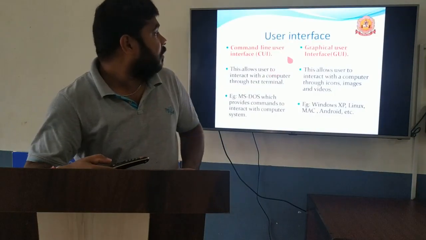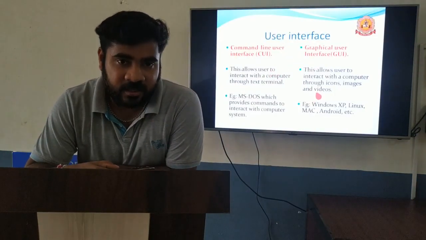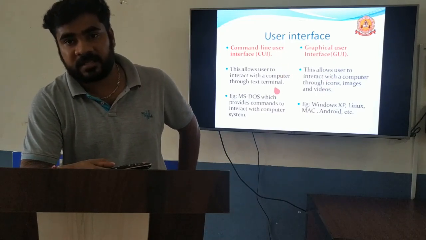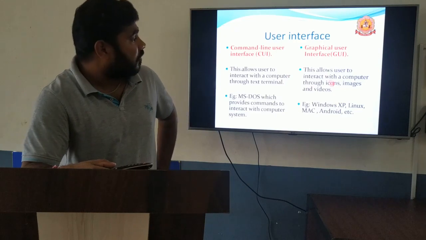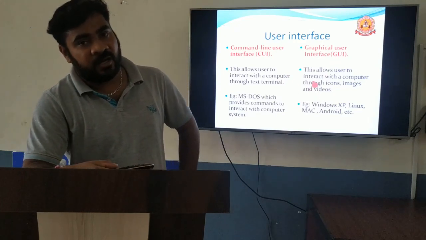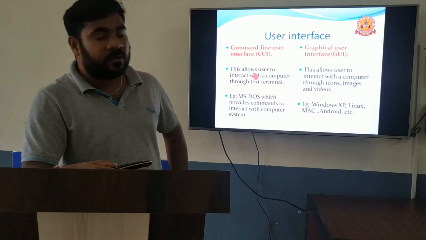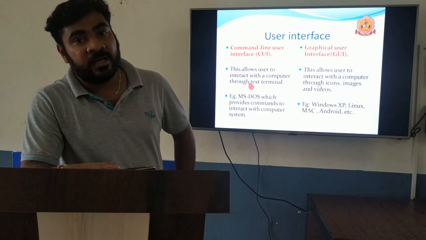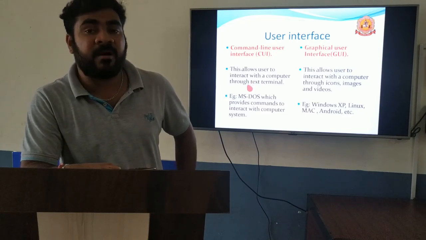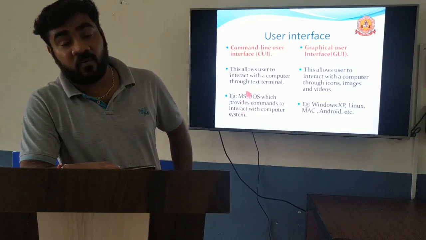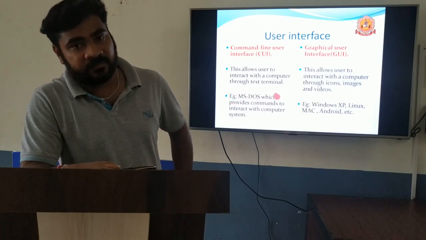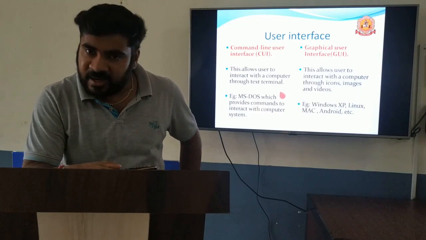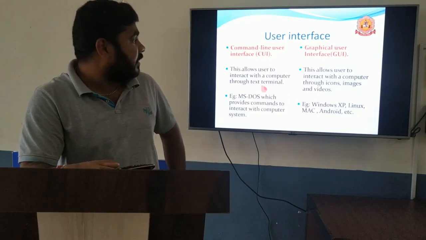The last topic, user interface. If you take the user interface, I told you there are mainly two types. One is command line user interface, one more is graphical user interface. Command line means the user is allowed to interact with the computer with the help of a text terminal. If we use command lines, we have to use commands to access the system. It's an older version of interaction. In older days, if you switched on the computer, we would get only a black screen. On that black screen, we have to type the commands and execute them.